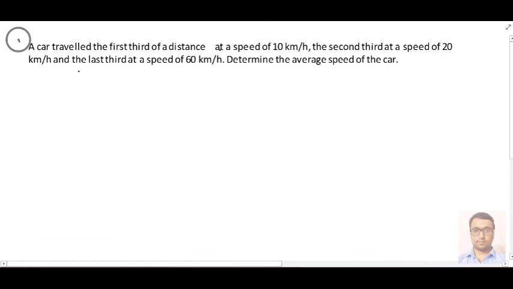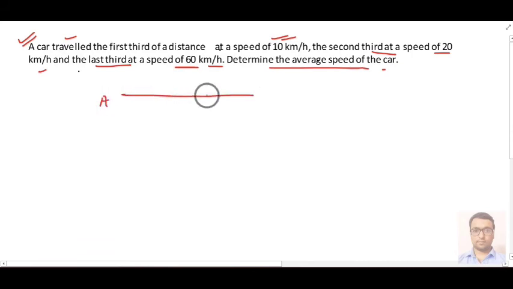So we have taken one more illustration to understand the concept of distance, average speed, you can say. So here it is saying that a car travels the first third of a distance at a speed of 10 km per hour, the second third at 20 km per hour, and the last third distance is traveled by the car at 60 km per hour. It is saying that find the average speed.